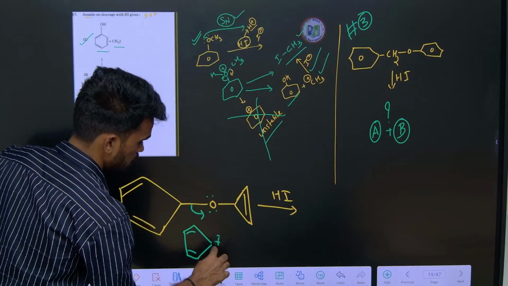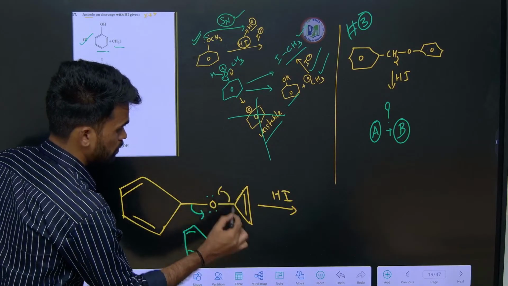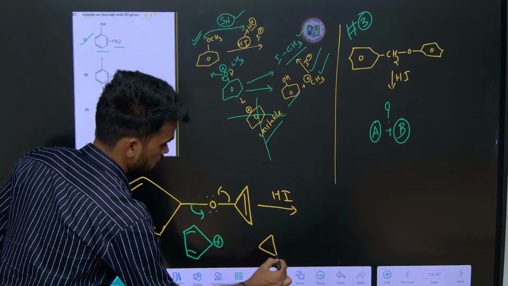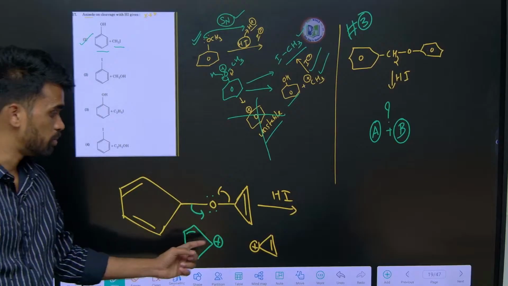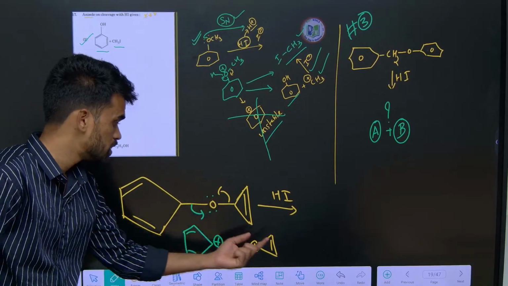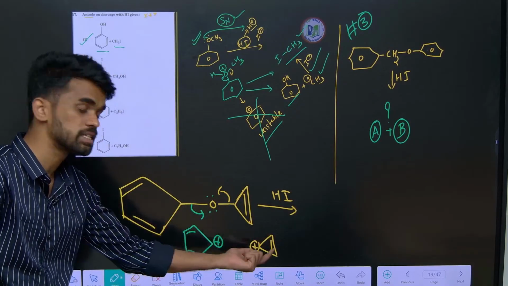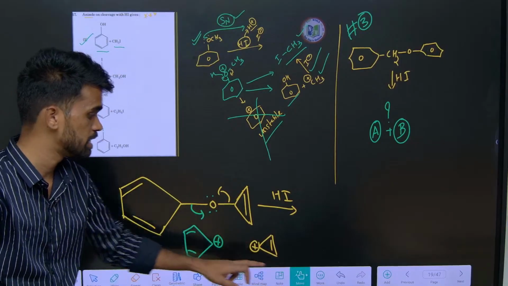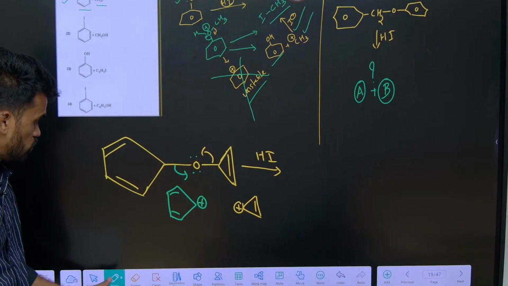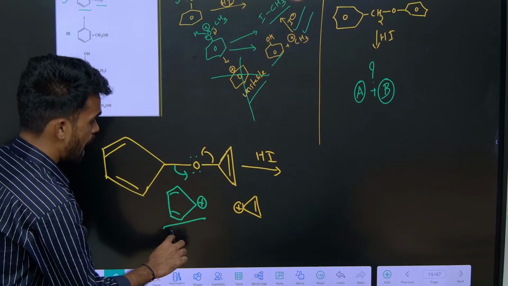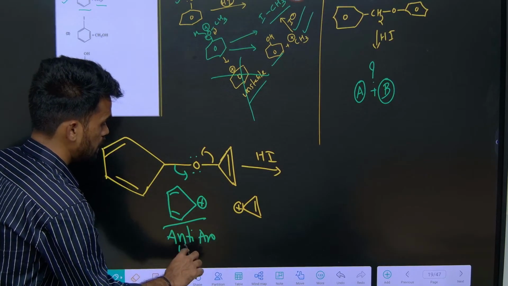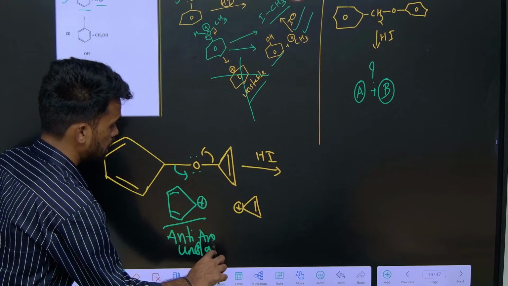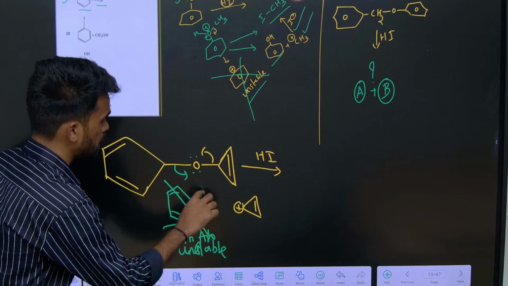Carbocation like this, right? If we break this side, we will have a carbocation like this. Which side should the breakage be? After breaking, which species is more stable, this carbocation or this carbocation? We need to consider the stability of the carbocation here. This is an anti-aromatic species, which is highly unstable. So you should not break in this manner.